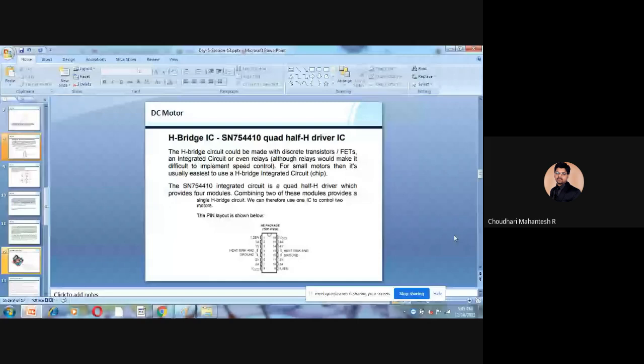So the SN75410 integrated circuit is the quad half H driver, which provides 4 half-bridge drivers, combining 2 of them to make an H-bridge circuit. You can see this in the pin diagram, with the 1 to 16 pin connectivity, heat sink and ground, enabling, VCC and grounding.